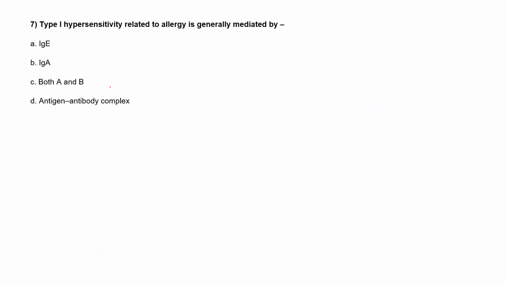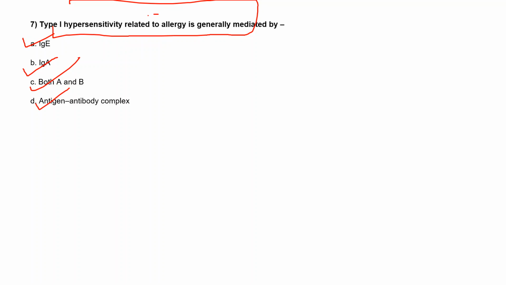So, moving to the next question: type 1 hypersensitivity related to allergy is generally mediated by. Option A is IgE, option B is IgA, option C is both A and B, and option D is antigen antibody complex. So here, the type 1 hypersensitivity, which is related to allergy.